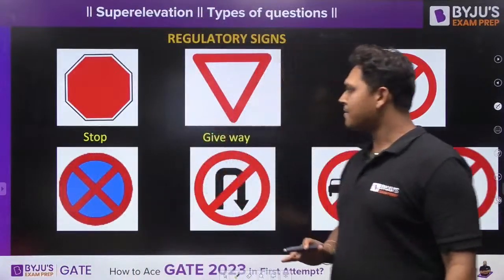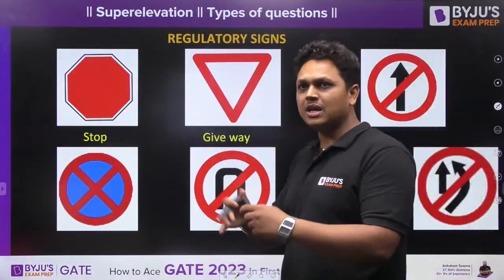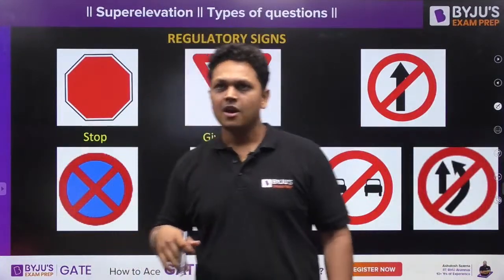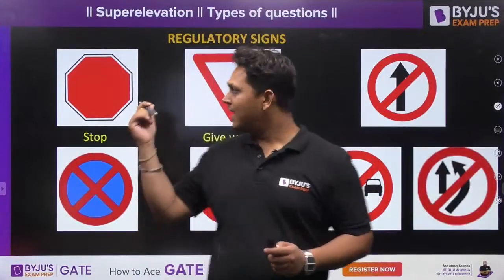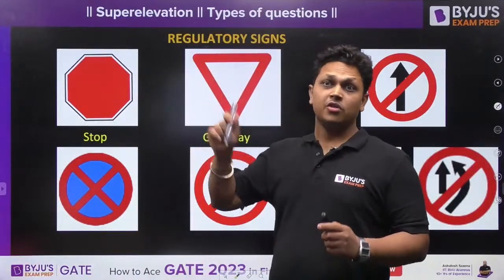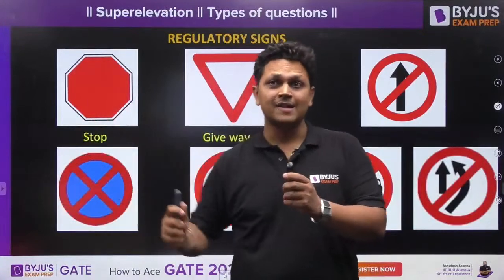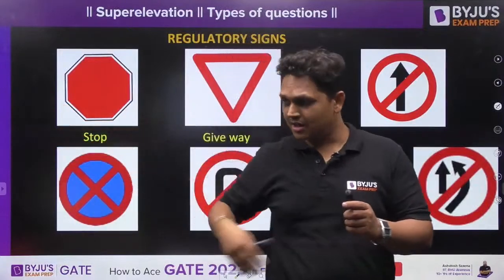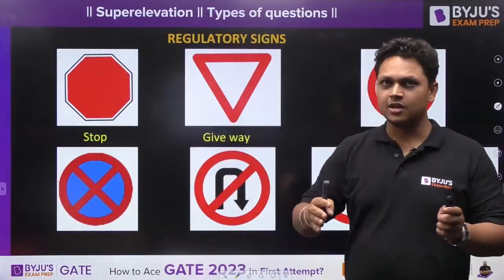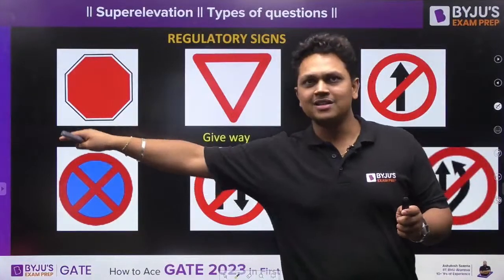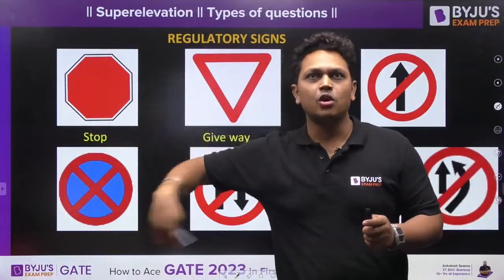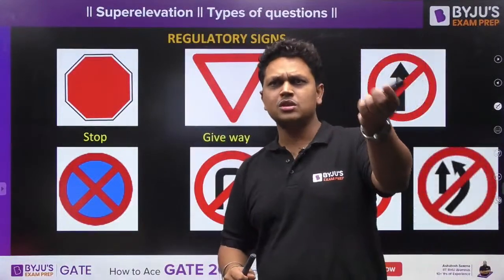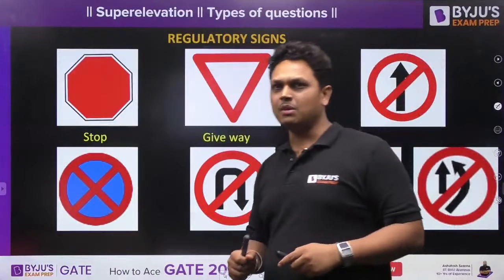Next is your give way sign. Now give way sign means that you have to give some way. It is generally used wherever there is a roundabout. When you enter a roundabout, you will find this sign of give way. It means that you have to give some way to the traffic which is traveling at the right of your vehicle. Whatever vehicle is already traveling on the roundabout, you have to give some way to him. So this is your give way sign. There are some other uses also. I will tell you shortly. We are going to come upon that as well.